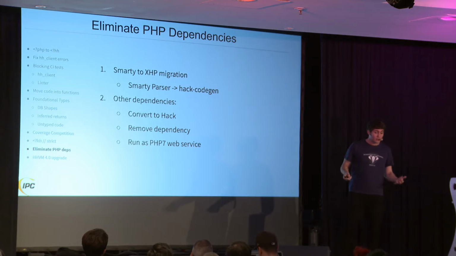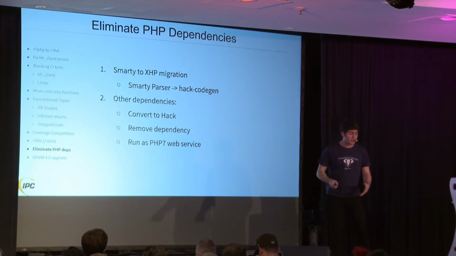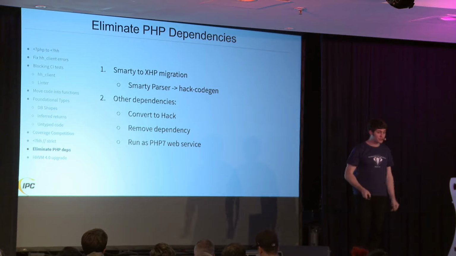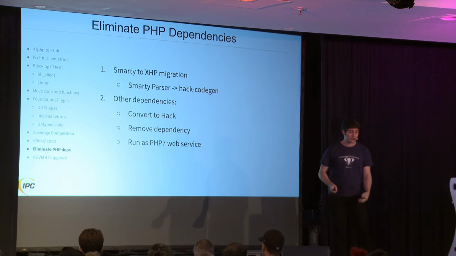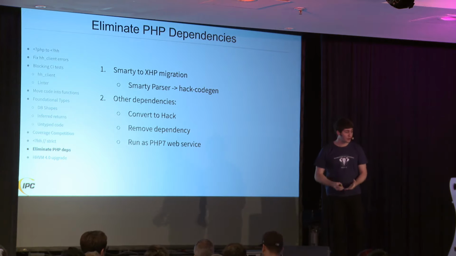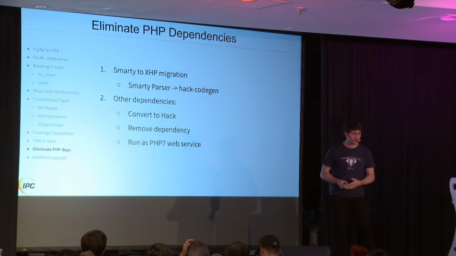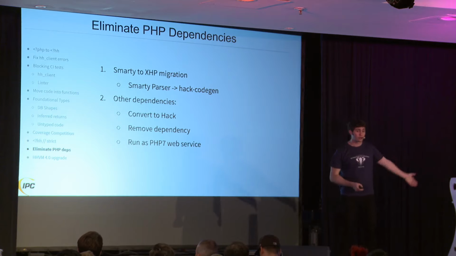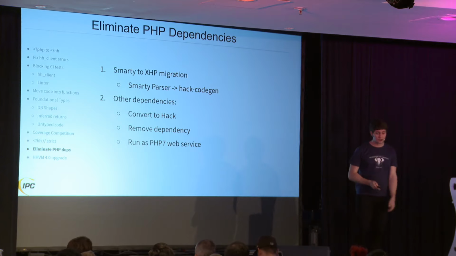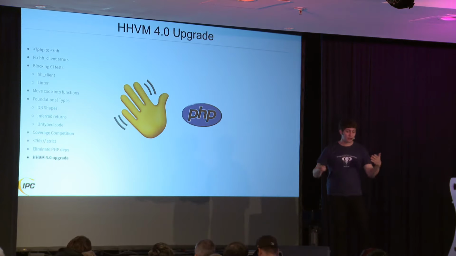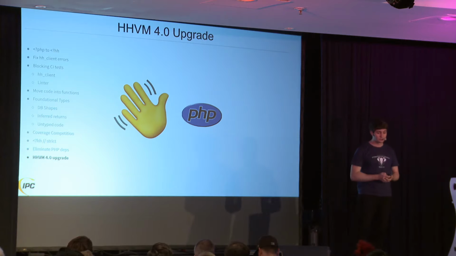The last thing we had to do on our journey to migrating to Hack was to eliminate our vendor PHP code. And this was the hardest part for me, because we had a lot of these PHP dependencies we were installing via Composer. For every one of them, we had to replace it with something that we either wrote ourselves or Hackify it or pull it out into a web service and run it as PHP. We completed that and got to the point where we were actually able to upgrade to the latest version of HHVM that does not allow PHP at all.